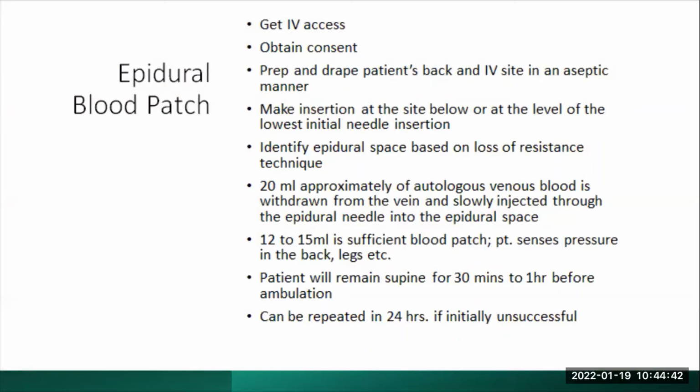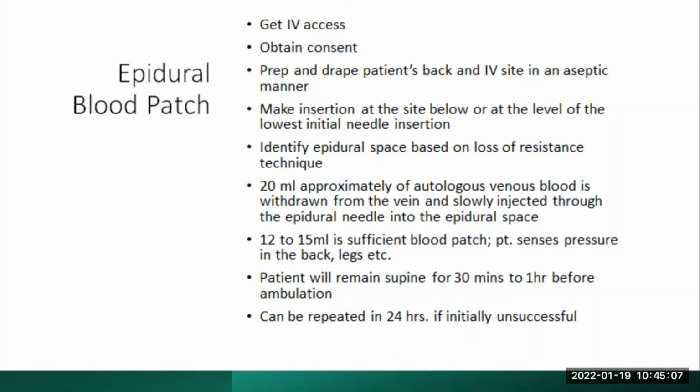So in this slide, we're going to see what the steps are. What does it take to do an epidural blood patch? First, you need to explain the procedure to the patient and get their consent as usual. It's a very highly sterile procedure, just the same as when you are placing an epidural.